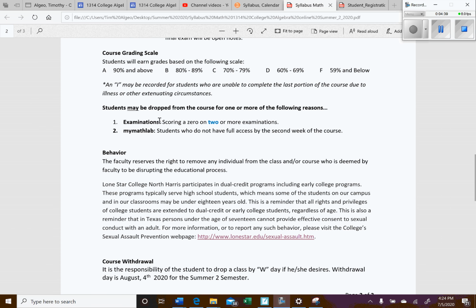Reasons you may be dropped. You may be dropped if you miss more than one exam. Even if you miss one exam, that's going to be really tough to recover from. But once you miss 2, pretty much there's not going to be a path to being successful.